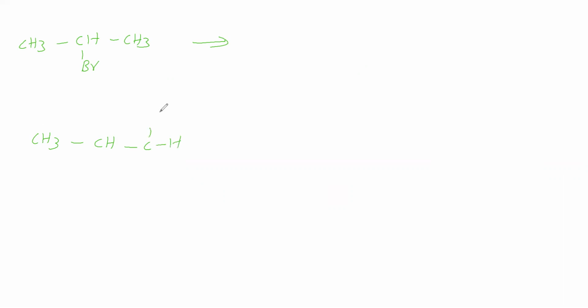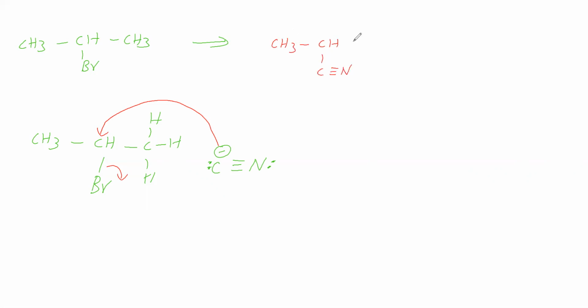Here a CH3, here a Br. Okay, cyanide we will take like this. Now this is attacking this carbon, this Br is leaving, so we will get CH3, CH, CN, CH3. This is called cyanide substituted in the place of Br, therefore it is called a substitution product.